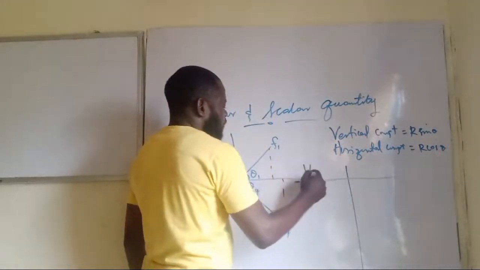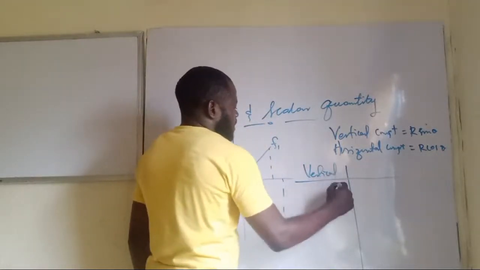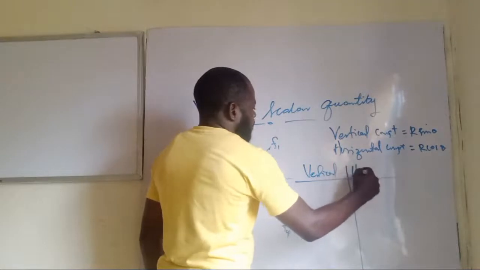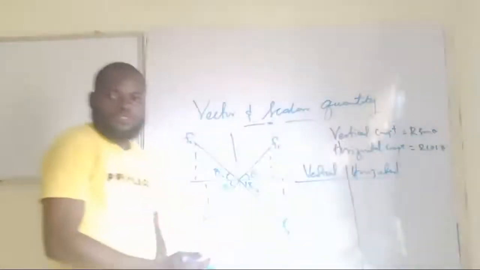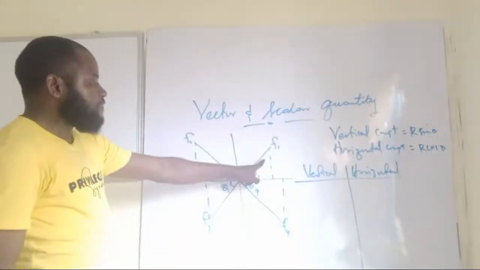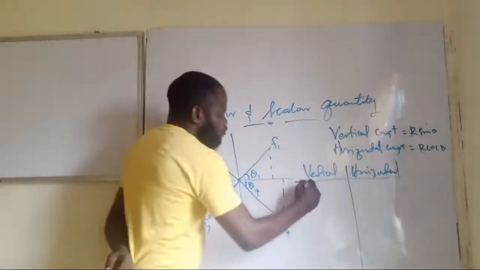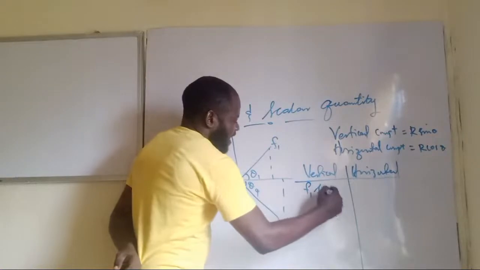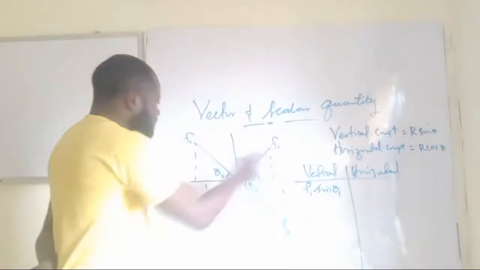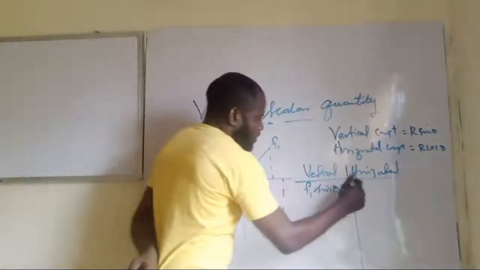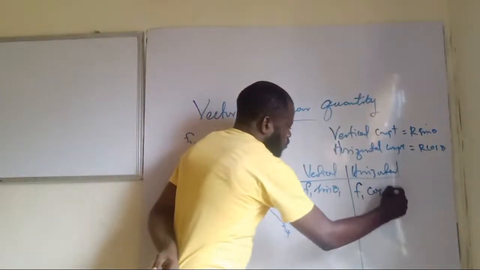This column will be for the vertical component, and this column will be for the horizontal component. So how do I mean? For F1, the vertical component will be F1 sine theta 1. Are you getting this now? The horizontal component will be F1 cos theta 1.